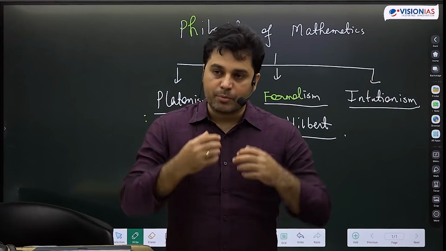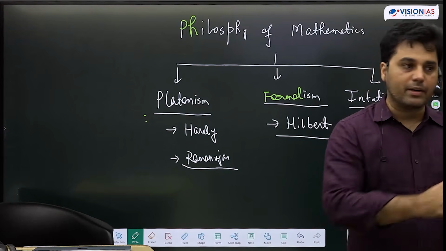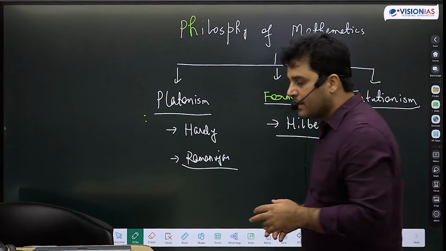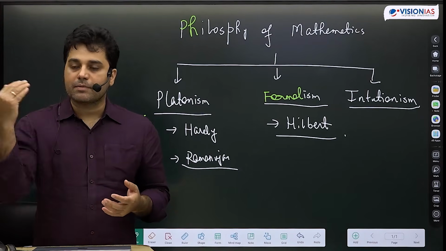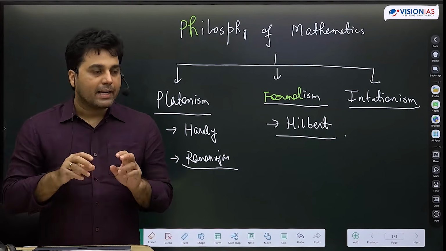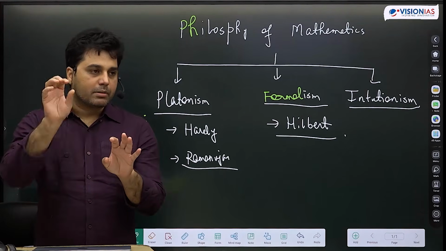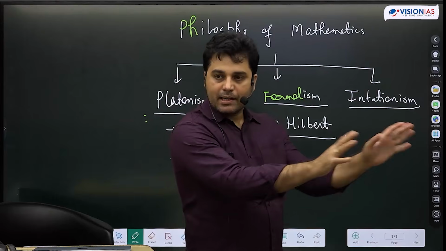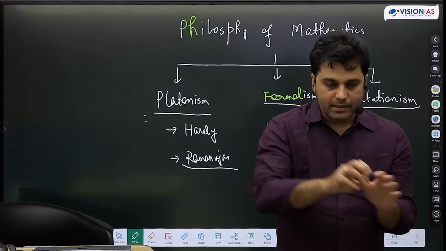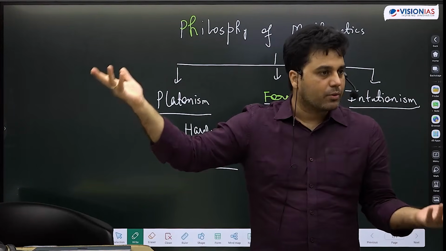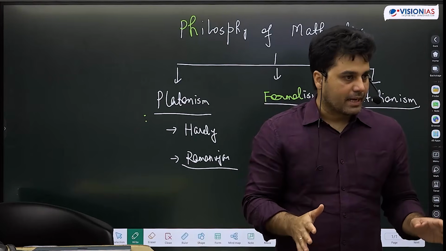Mathematics should be used as a tool, because in mathematics there are always absolute truths, which we are calling axioms. In physics, nothing can be taken to be absolute truth, because the very fundamental definition of science starts with doubt. I can have a physical law which is very much true in a particular domain, but that physical law will not make any sense in some other domain. If I try to apply Newton's laws in quantum mechanics, it will not work at all, but Newton's law will work perfectly fine in the domain of classical mechanics.